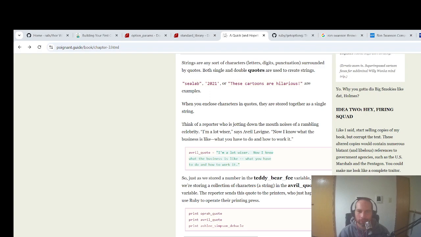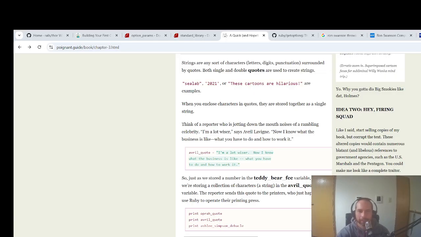So we just stored the number in the teddy bear fee variable. Now we're storing a collection of characters, a string, in the Avril Lavigne quote variable. The reporter sends this quote to the printers, who just happen to use Ruby to operate their printing press. Print Oprah quote, print Avril quote, print Ashlee Simpson debacle.